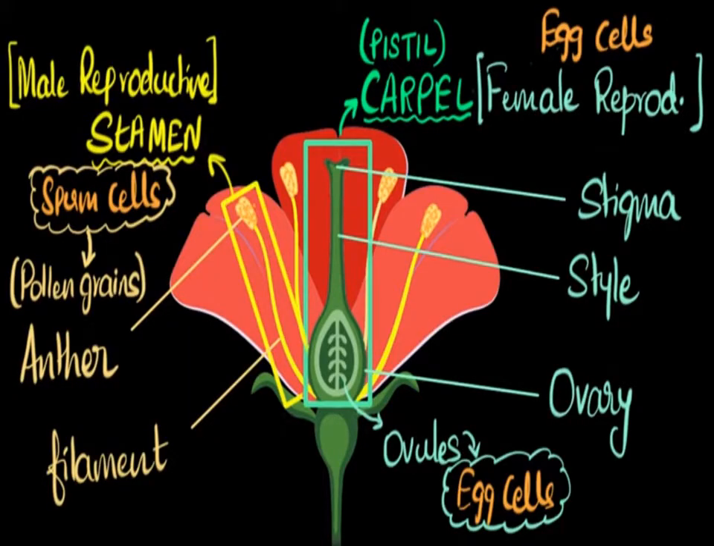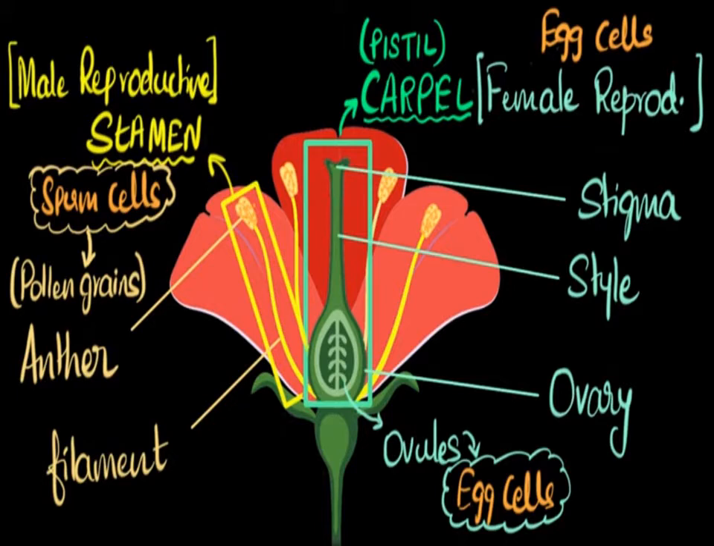Take a look here. You can see here a beautiful flower diagram. Here you can see the flower. Flowering plants are also known as angiosperms, right? And non-flowering plants are known as gymnosperms. In angiosperms, flowers are the sexual part of the plant. In gymnosperms, cones represent the sexual part.